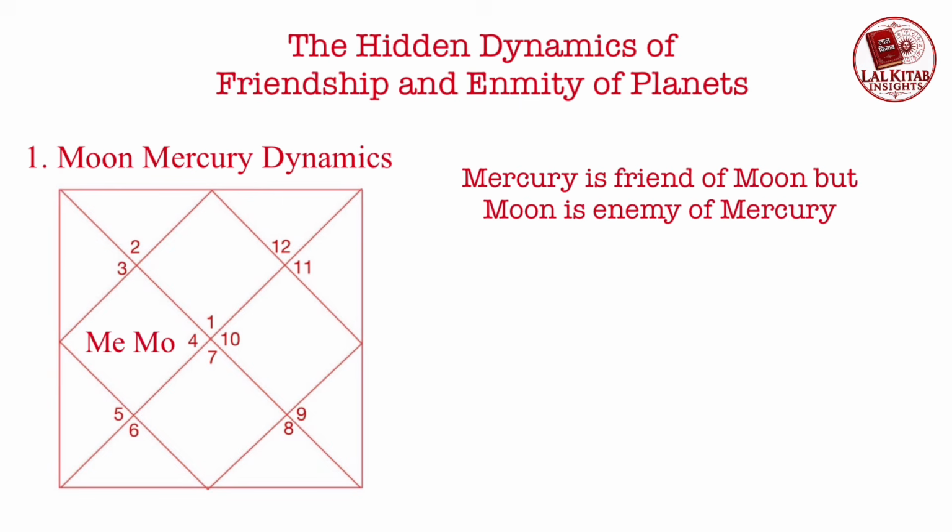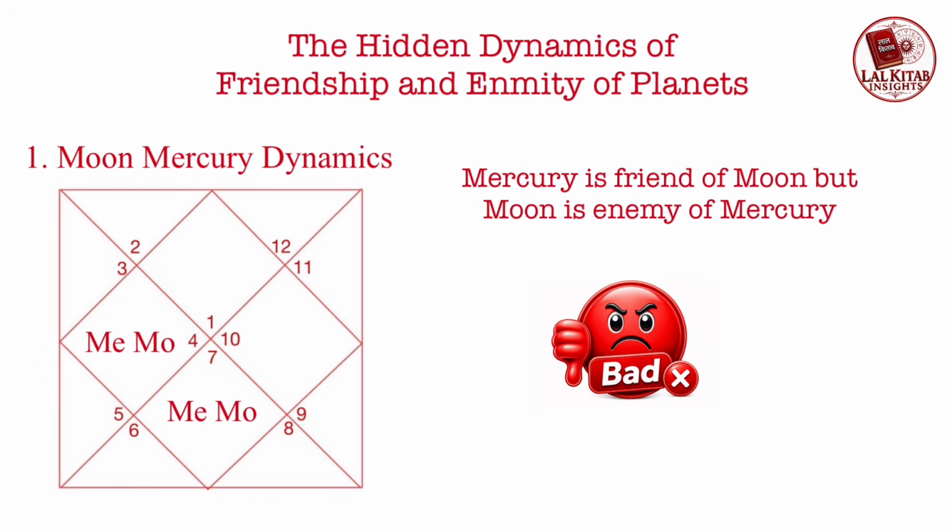When Mercury Moon together are placed in Moon's Pakka house, 4th house, or Mercury's Pakka house, 7th house, then it is bad placement. It is good exercise for Lal Kitab students to decode the hidden dynamics of this Moon Mercury in 4th and 7th house.